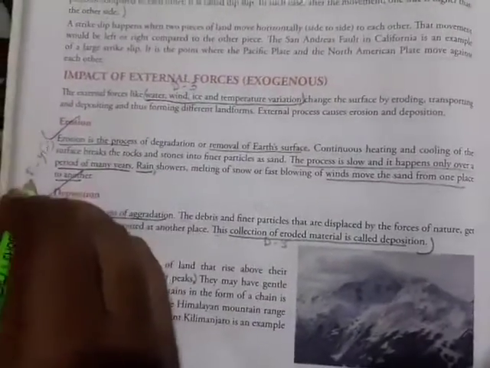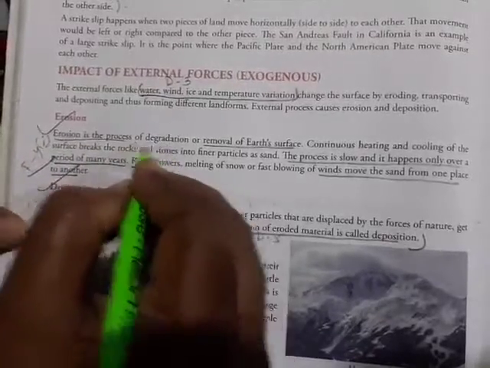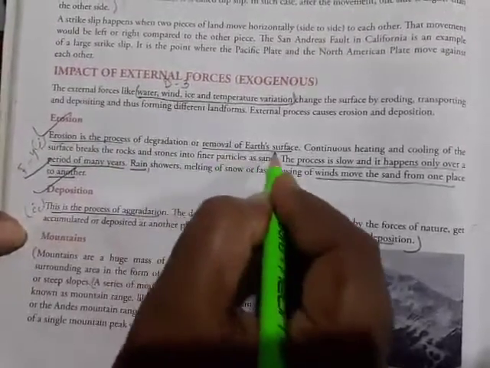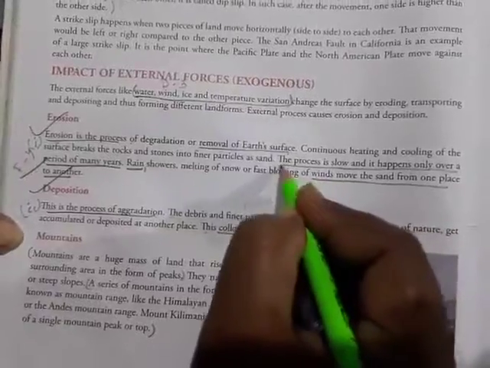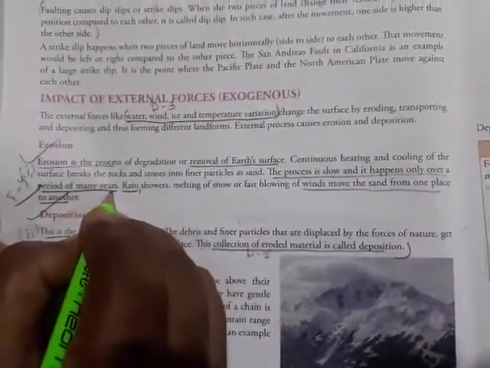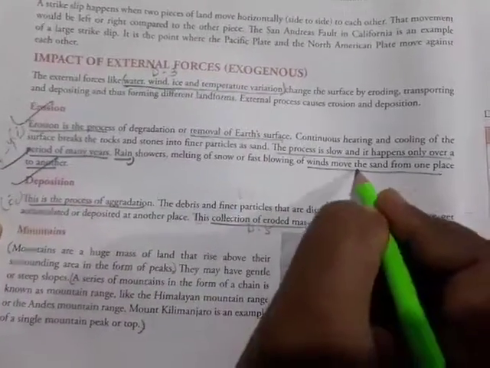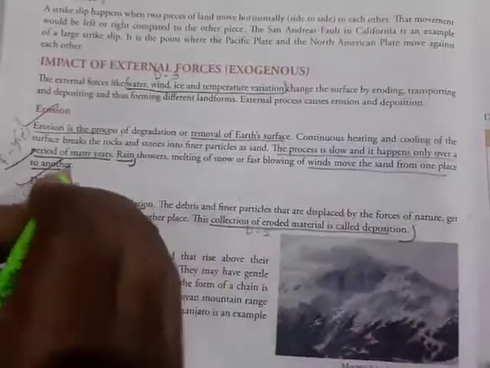Then F4, explain the impact of external forces in the formation of landforms. Page number 24. F4, first point, erosion is the process of removal of the earth's surface. Then you write from here, the process is slow and happens only up to many years. Then rain, no need to write this. Rain, winds move the sand from one place to another.